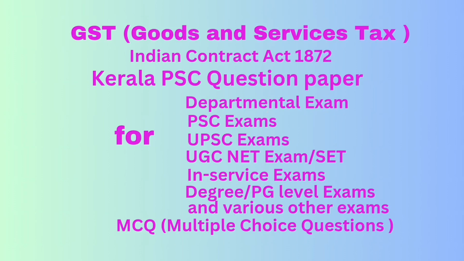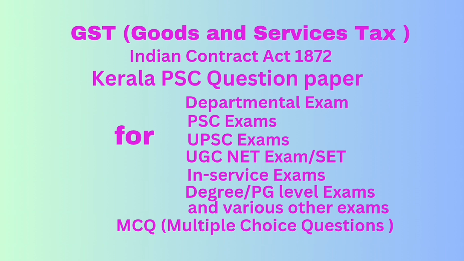Question number 41. The details of outward supplies furnished by the supplier in GSTR 1 will be made available to the concerned registered person in form, option A, GSTR 1. Option B, GSTR 2A. Option C, GSTR 3A. Option D, GSTR 2B. Correct answer, option B, GSTR 2A.